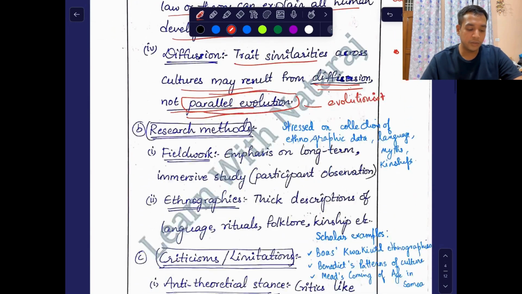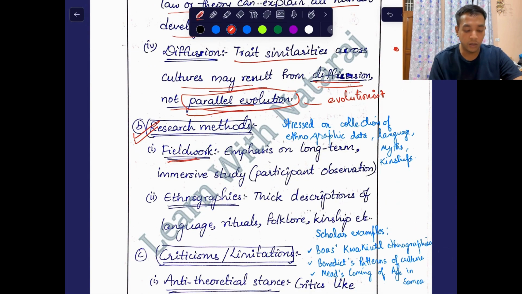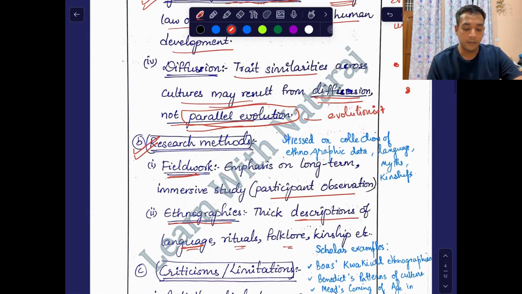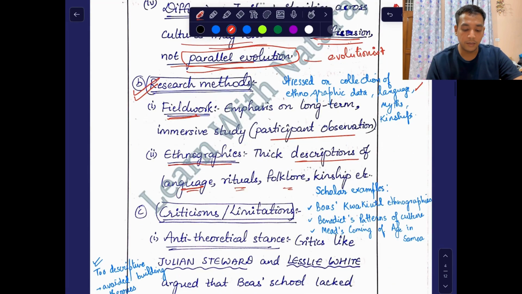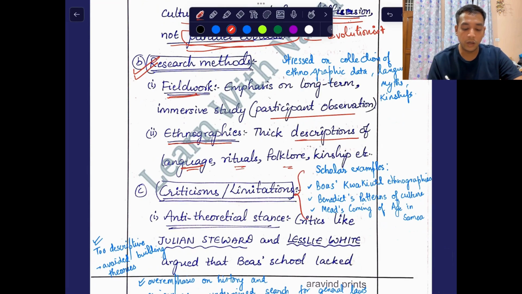Then the research methods they followed: they did field work, participant observation. They wrote ethnographies which had thick description of language, rituals, folklore, kinship, right? And they stressed ethnographic data, language, myths. Scholars: Boas studied the Kwakiutl. Ruth Benedict gave the patterns of culture, on how cultural traits form a broader pattern of culture. Mead wrote the ethnography Coming of Age in Samoa, where she talked about how adolescents in Samoa behave, the behavior of general people there, right?